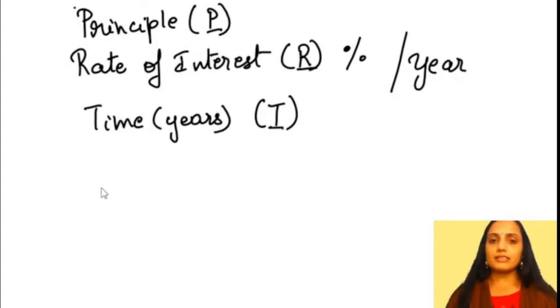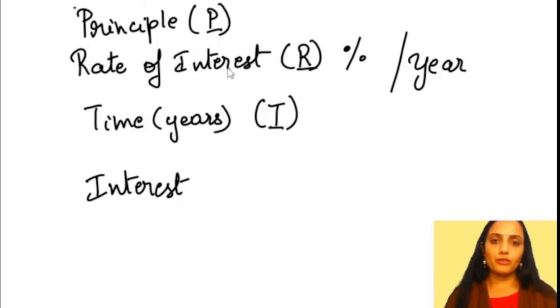The next thing is, how much money will I be getting from the bank? That will be the interest. Interest. Okay, now since we know that the rate of interest is always expressed in percentage, we can write that it is divided by 100, right?